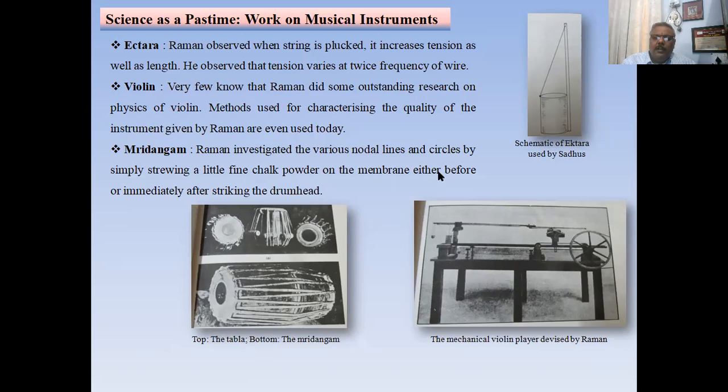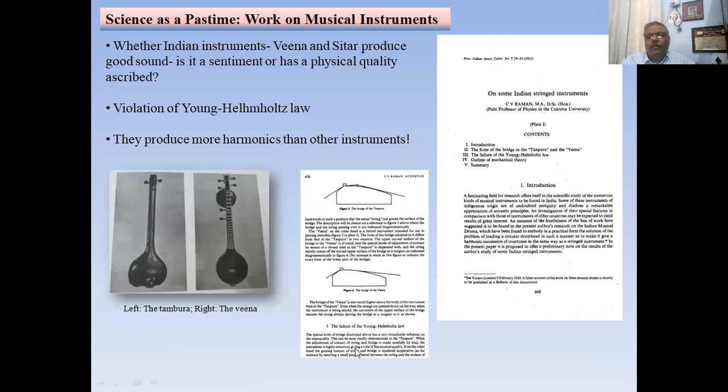In the violin, he did some research on the physics of the violin and the quality of sound. And in the mridangam also, he analyzed the node lines. Apart from this, he studied the Veena and Sitar. He developed the physics. This is the paper that he published.